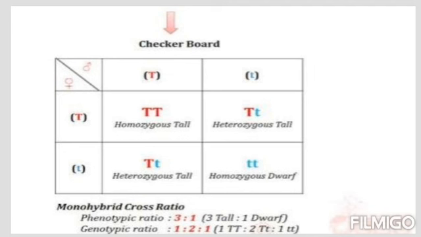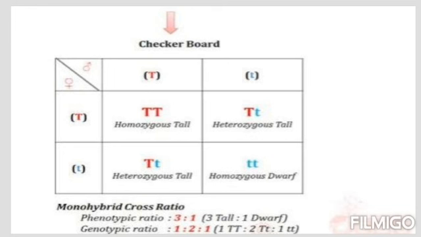So this plant is completely tall, and the condition is homozygous, which we can see because both the genes are identical. If capital T is crossed with small t, what you get is capital T, small t. This is also tall by looking, but it is heterozygous because both the genes are non-identical. If small t is crossed with capital T, again you get the same combination, capital T, small t.